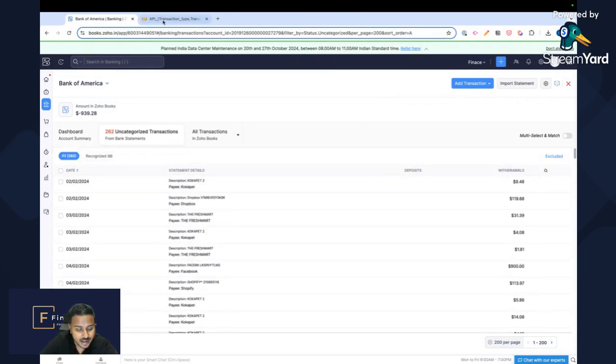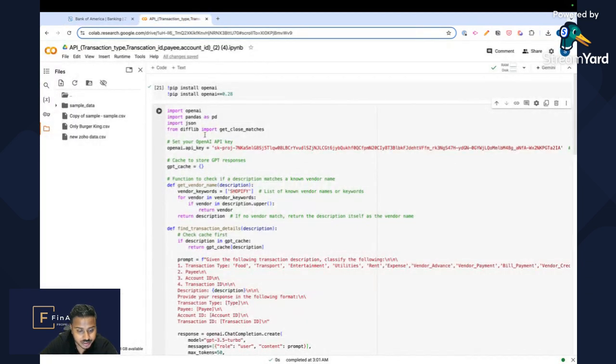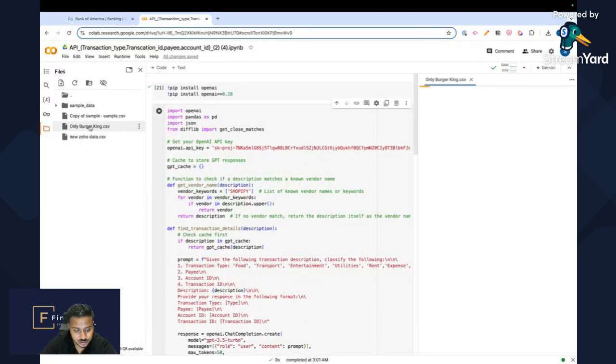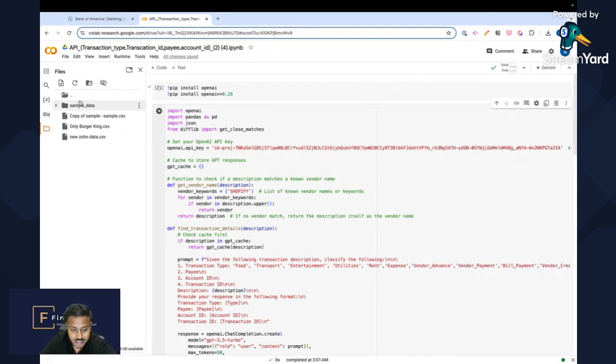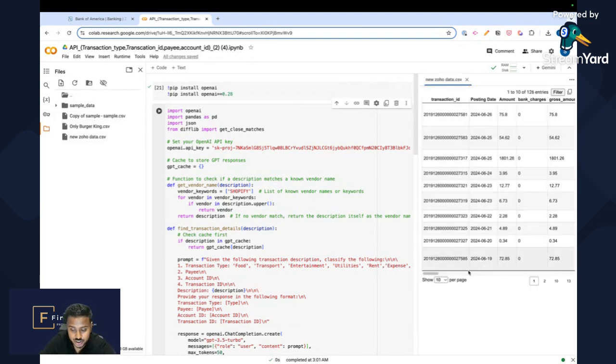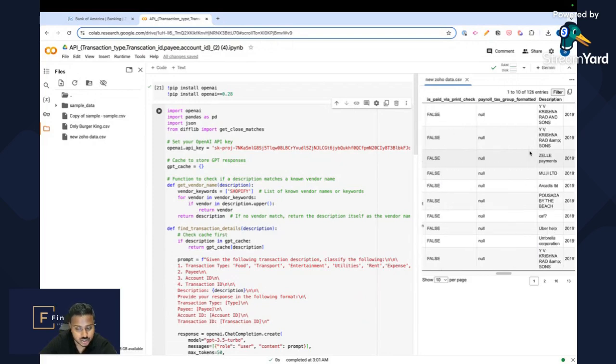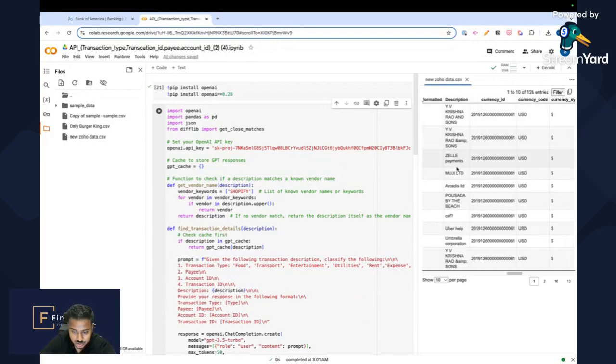So I've already exported into our model here an only Burger King transaction. You can see the only value we're giving is description, not giving it anything else. We're only typing in the word Burger King, nothing else. And the data from the actual Zoho that we were able to pull via the API, the ones that you just saw, are here. It's trained on this. Here are the descriptions that you saw. There's no Burger King in sight.